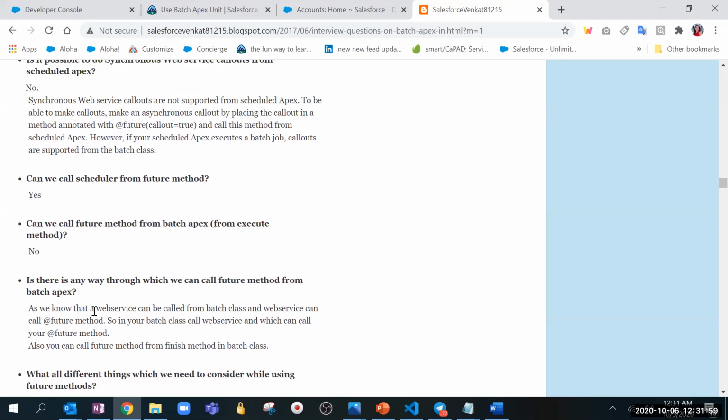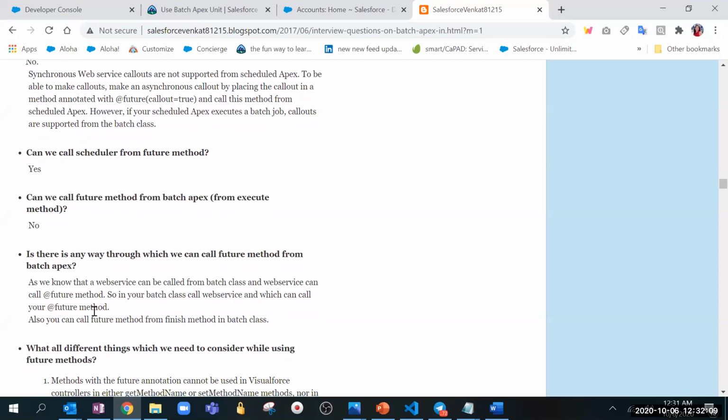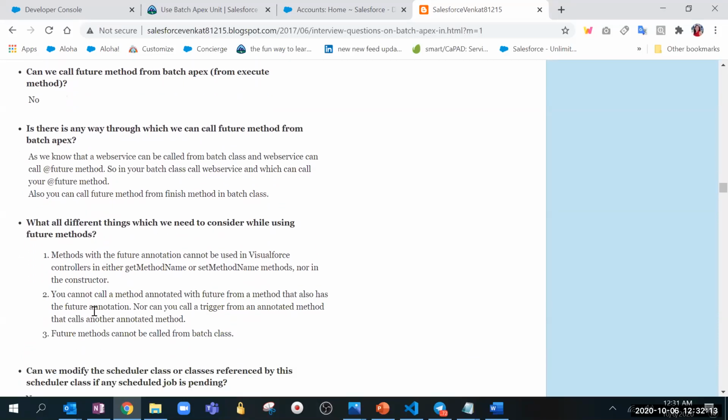That was like we cannot call web services from a trigger. So from the trigger we call a future method, and from the future method we call web services. So what are the different things we need to consider when using a future method? I think that is the annotation and all that.